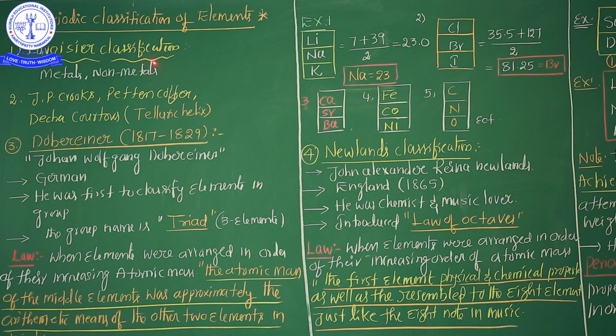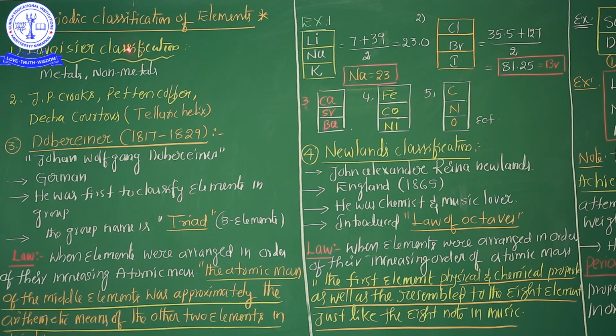First of all, what is classification? What is the need for classification of the elements? Just as an introduction, you must have visited a library. There are thousands of books in a large library. In spite of this, if you ask for any particular book, the library staff can locate it easily. Why? Because the library person has already arranged the books in a particular manner, alphabetical order. You ask for any one book, and the librarian can easily bring it to you.